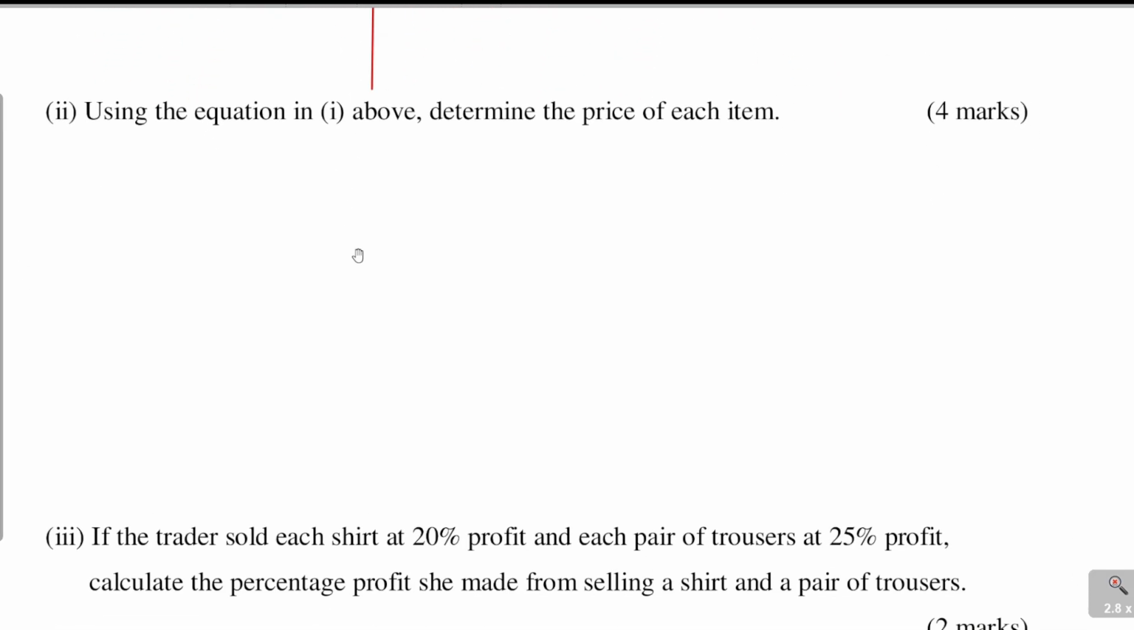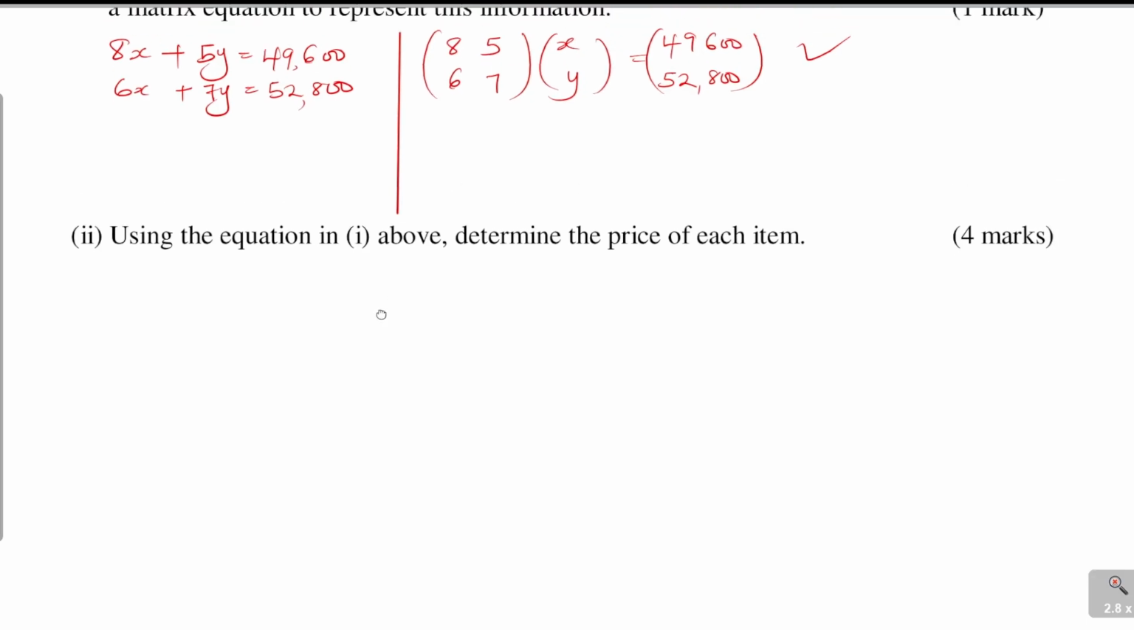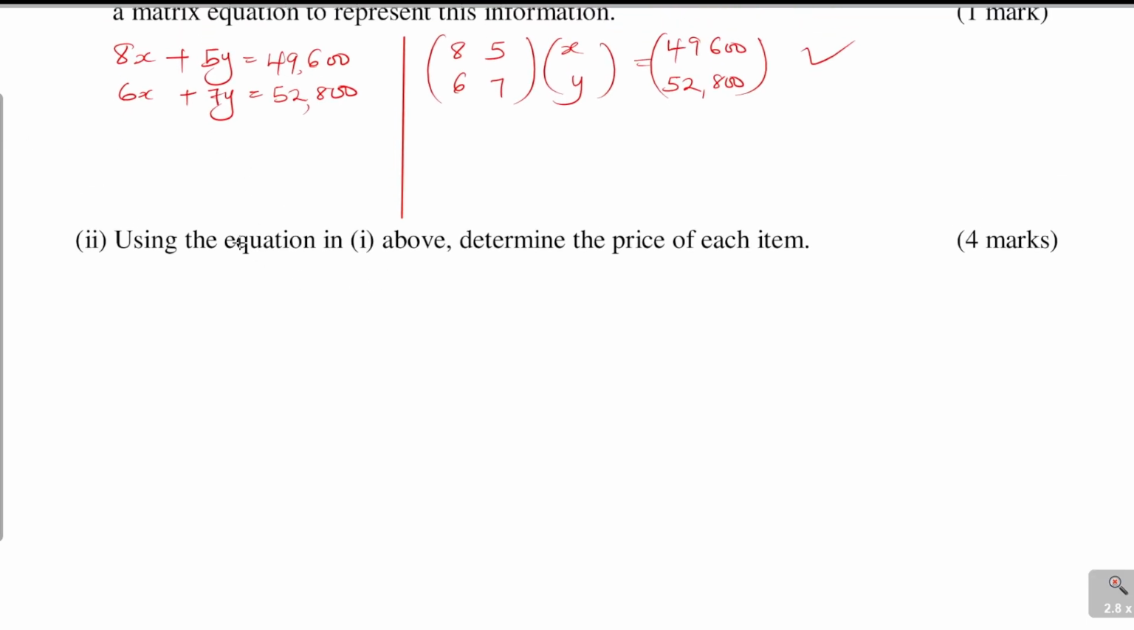Now, using the equation in one above, determine the price of each item. So you're supposed to solve that equation by use of the matrix method. How do you do that? You begin by getting the inverse of this matrix, 8, 5, 6, 7. And to get the inverse, first you get the determinant of that matrix. The determinant will be 8 times 7, then subtract 5 times 6. So this gives the determinant to be 56 minus 30. That will give 26.